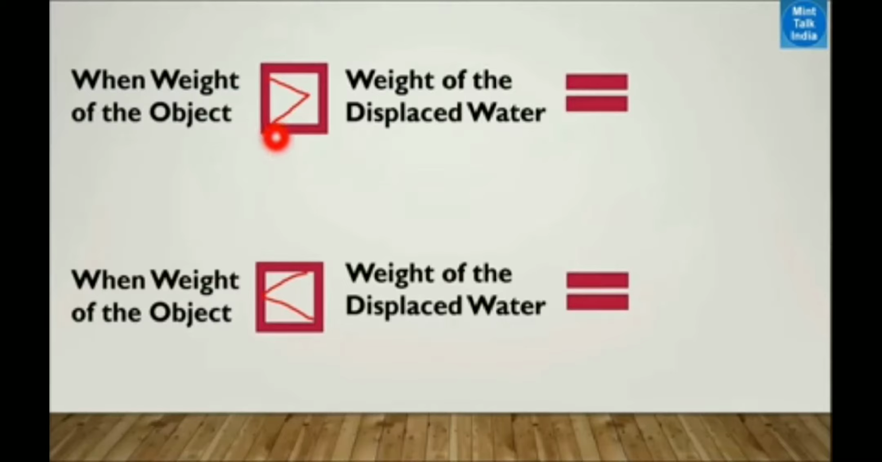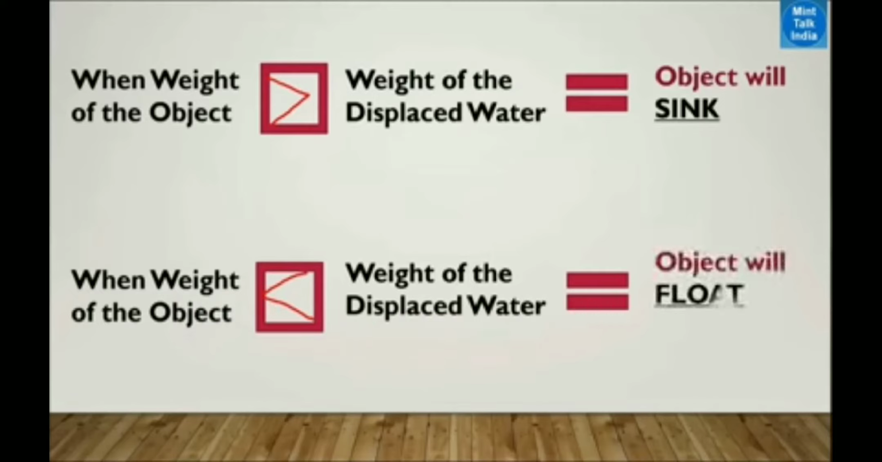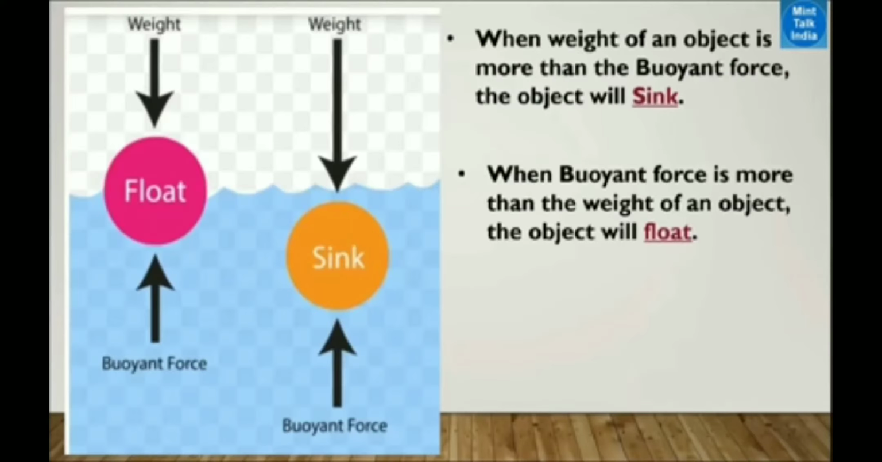When the weight of the object is greater than the weight of the displaced water, then the object will sink. When the weight of the object is more than the weight of the displaced water, that time the object will sink. And when the weight of the object is less than the weight of the displaced water, the object will float on the surface of the water.